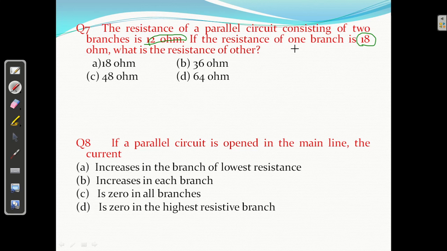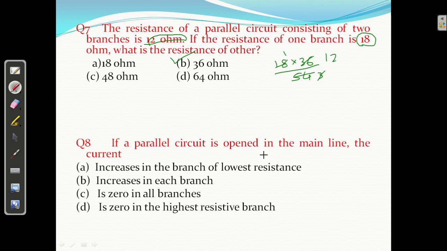So you can get the correct answer from the options only. Clear? You can try 18 and 18 in parallel. It should be 9, because for equal values in parallel it should be half. So it is not correct. Try 36: 18 into 36 upon the sum of these, that is 54. So 1, 3, 12. That is answer 36. You can try it.